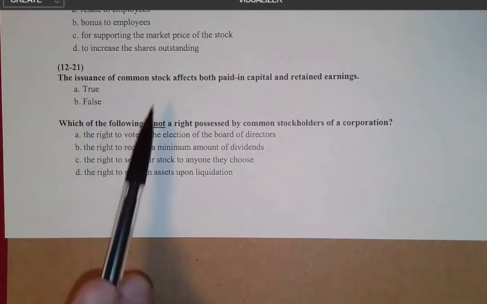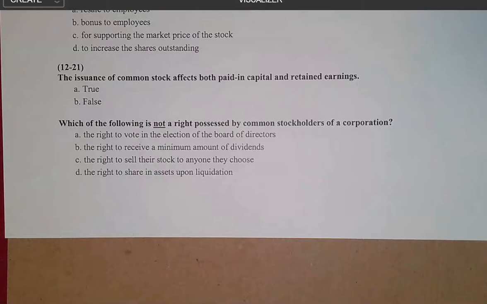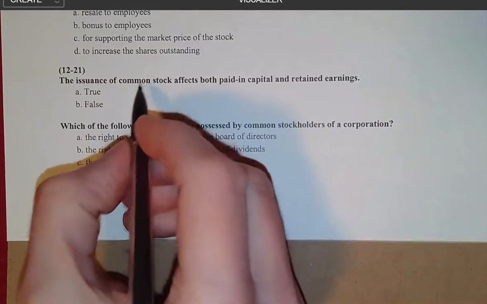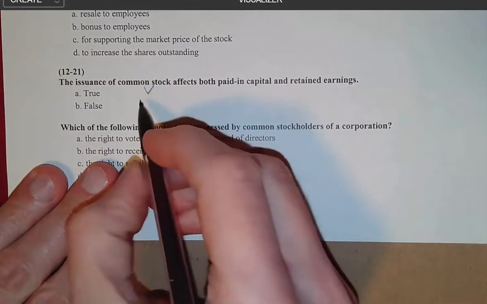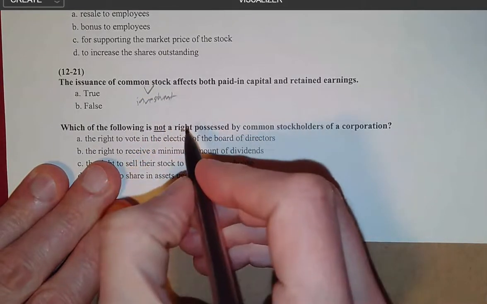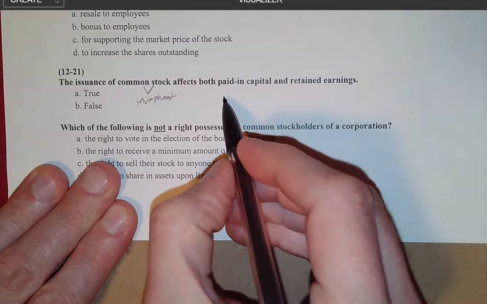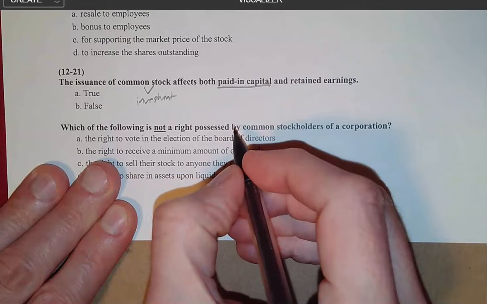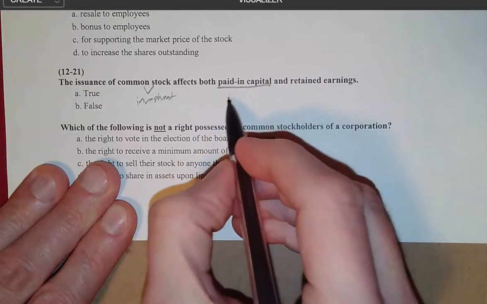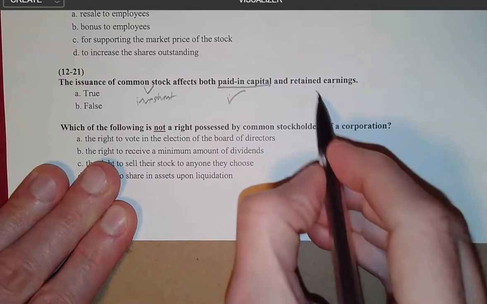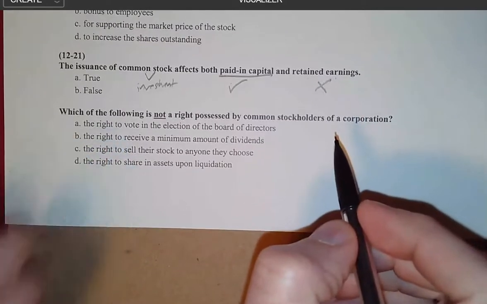It says the issuance of common stock affects both paid-in capital and retained earnings. All right, so let's just go through this. Common stock is owner investment, and the more formal way to present that on the balance sheet is through paid-in capital. So we're good. However, when we talk about retained earnings, we need to understand what retained earnings are if we don't already know.